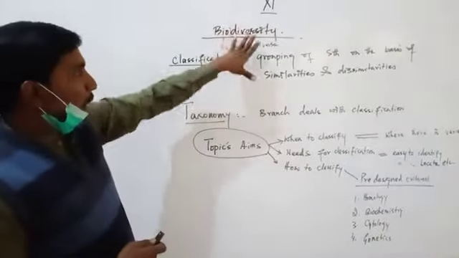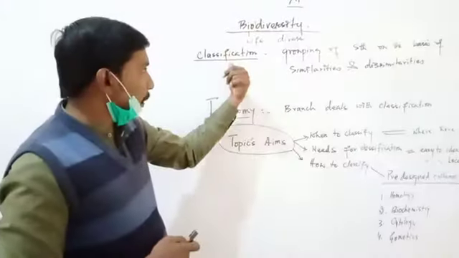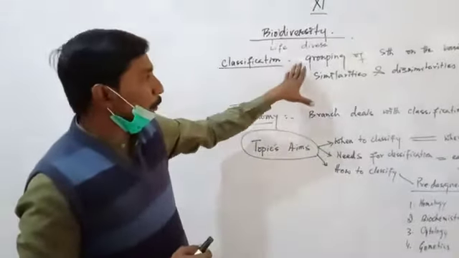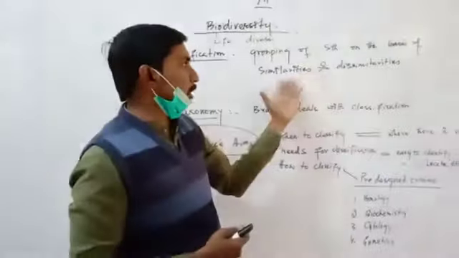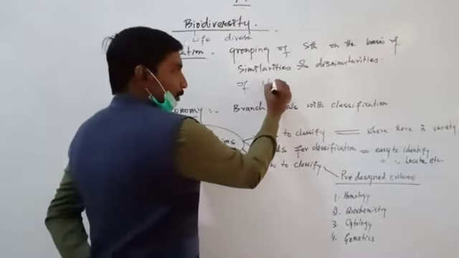Before going towards the topic, we should come to know about classification. What is classification? Classification basically is an art of grouping of something on the basis of their similarities and dissimilarities of their characters.